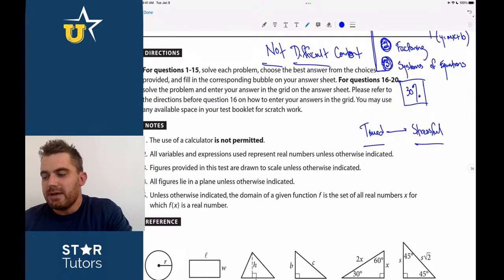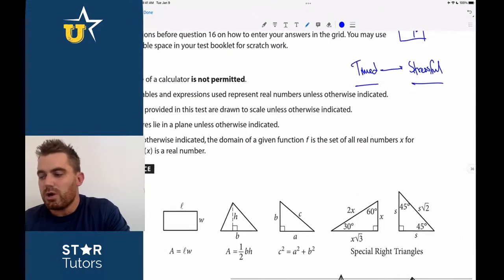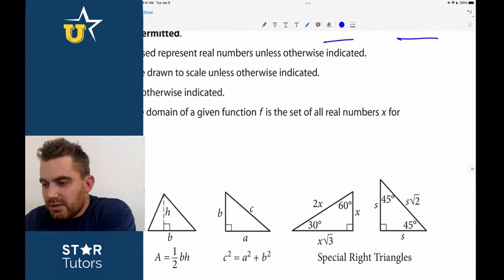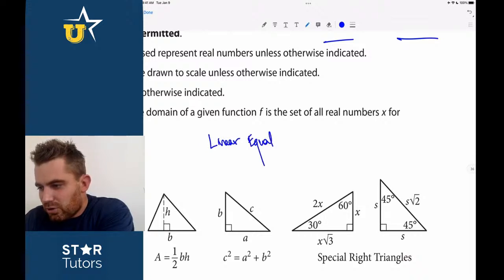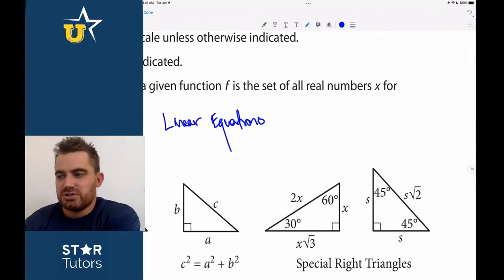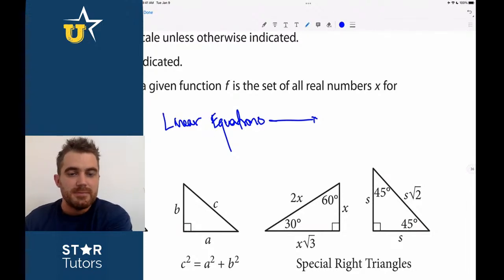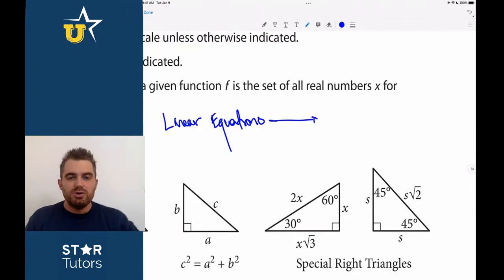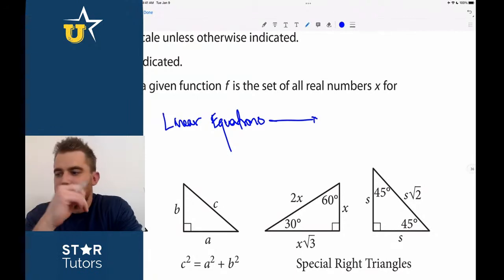But again, going back to this idea of an operative word, what qualifies as an operative word? Well, let's take linear equations, for example. Like I said, this is not going to be a super long video. It's really just using the best example. Linear equations are easily the most common question type, and that should tell you everything you need to know about the SAT math section. Thumbs up if that makes sense.